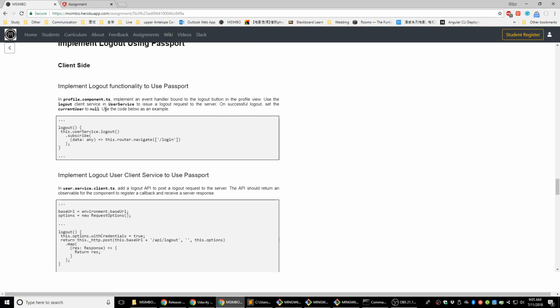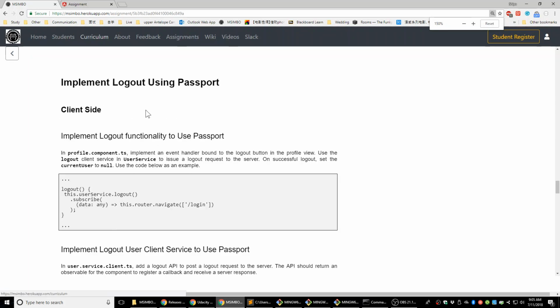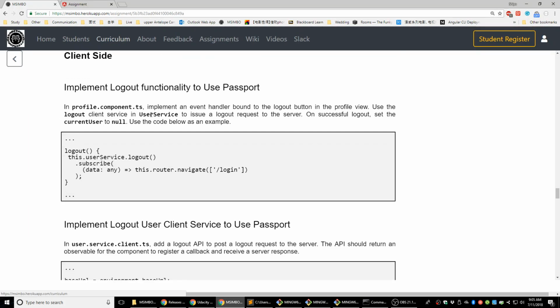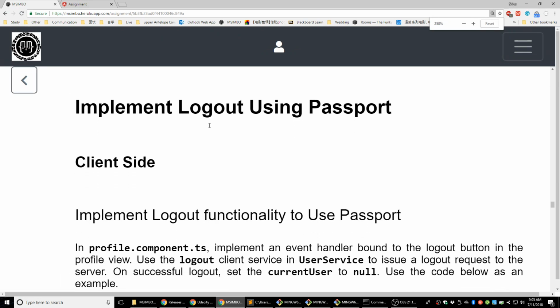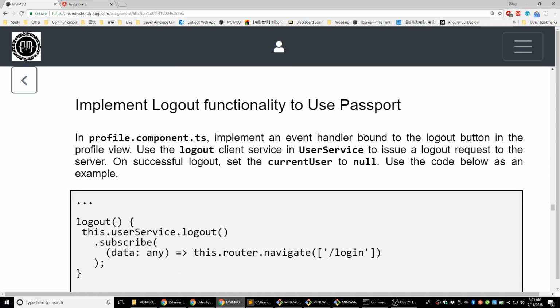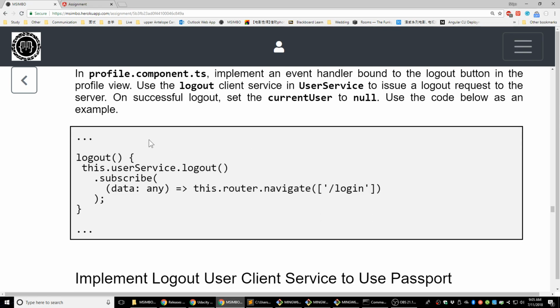So in the profile component TS, make it bigger, we need to implement an event handler, a function bound to the logout button in the profile view, using the logout client service in the user service to issue a logout request to the server. On successful logout, set the current user to null. Use the code below as an example.